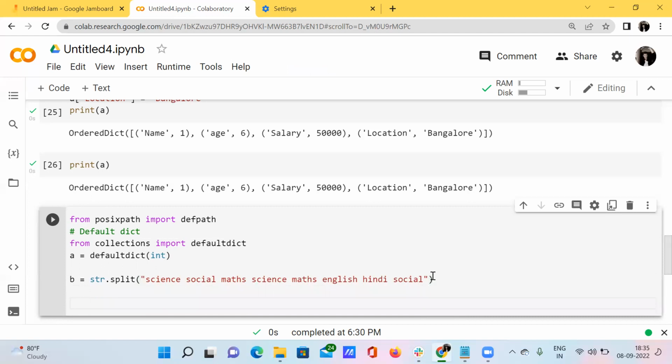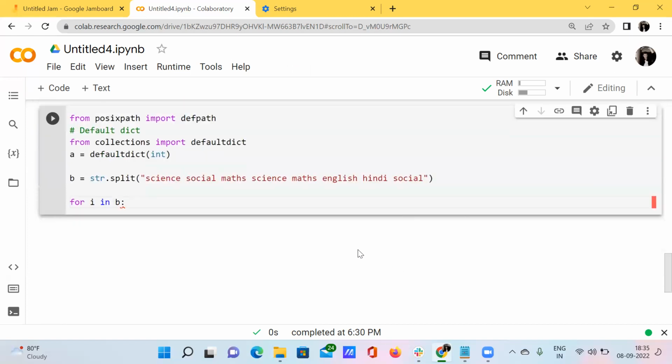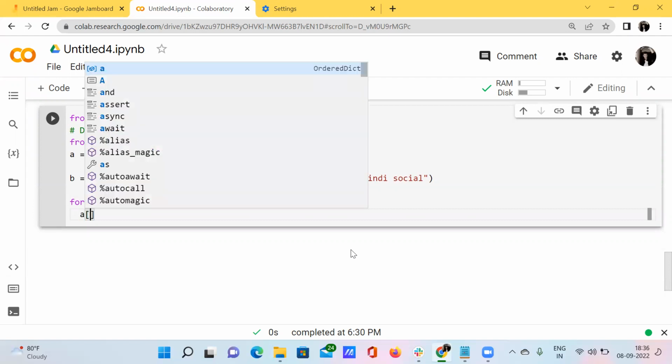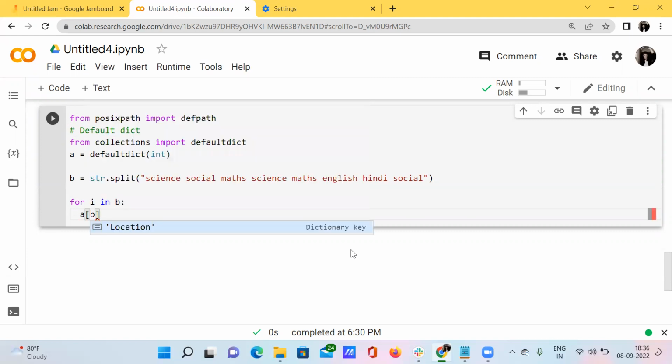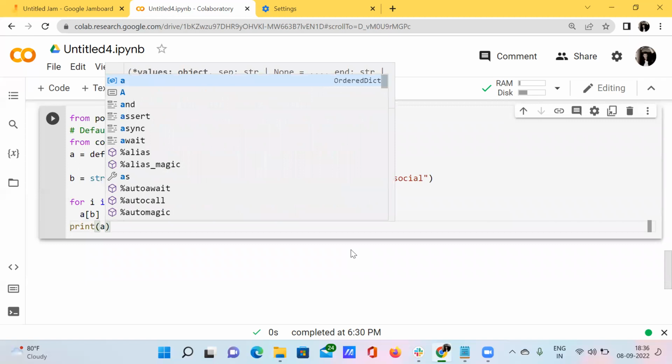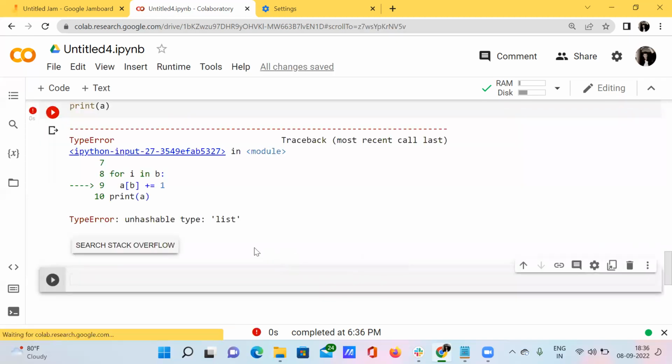And I want to loop here. For i in this particular b, don't worry about the code, I'll definitely explain that. But let me finish the code first. So a of b plus equal to 1. I want to print this here. See here, I'm just hitting shift enter.